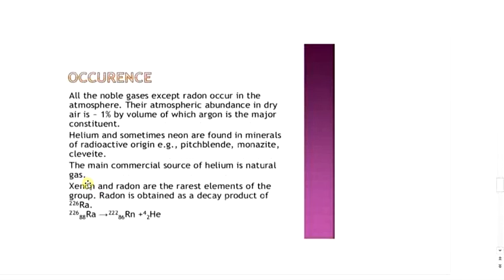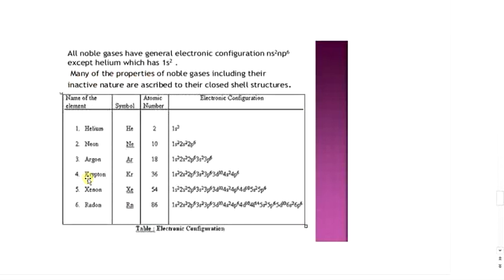Electronic configuration. All these noble gases except helium have 8 electrons in the outermost shell. Electronic configuration is ns2 np6, where n is equal to 2 to 7. Helium however has only 2 electrons and hence its electronic configuration is 1s2. The stable closed shell electronic configuration of these elements is responsible for their chemical inertness. Neon has electronic configuration 1s2, 2s2, 2p6.